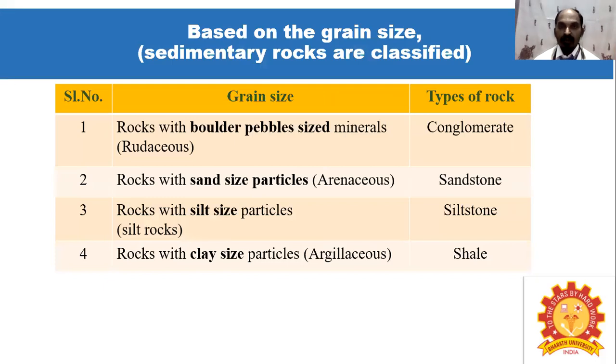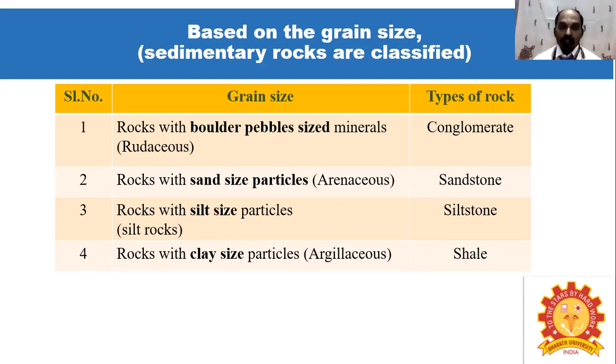Then based on grain size, they are called by different names. The boulder and pebble sized material is called rudaceous. This type of rock is called conglomerate; conglomerates are present in boulder size and pebble size.